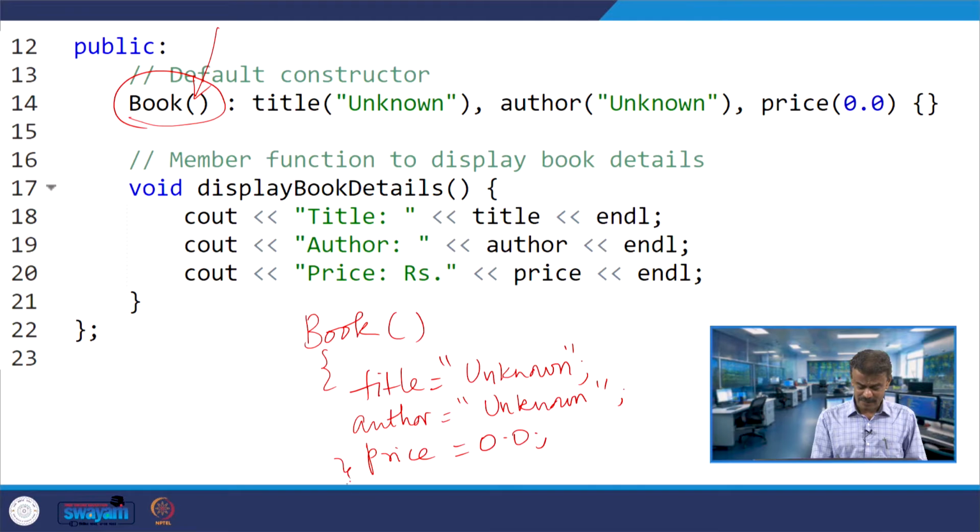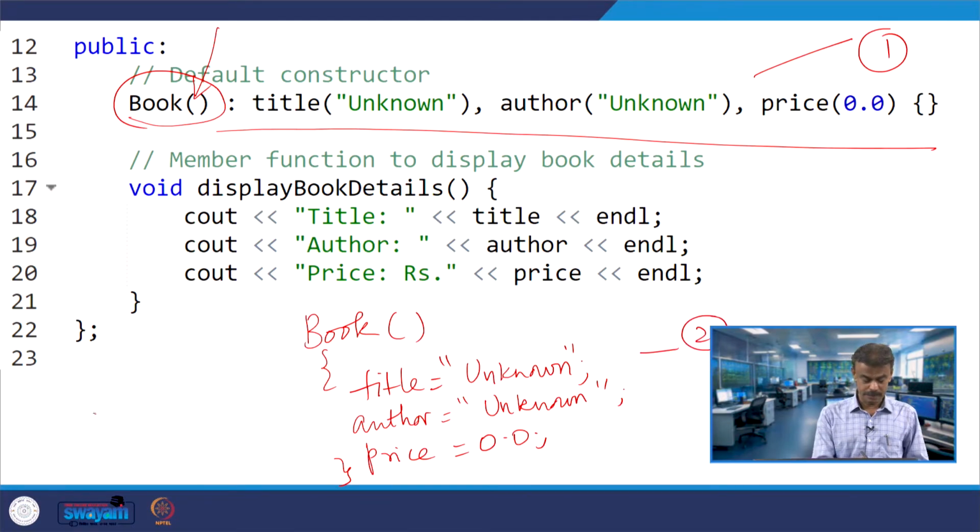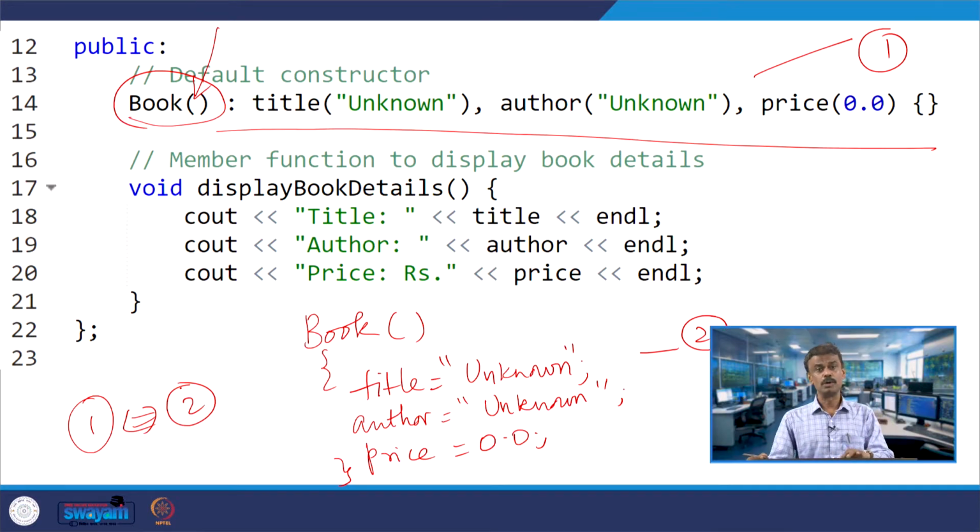This is a standard way, whenever you have a function you write this. This is the same as writing it in one line, this is also a valid statement, valid syntax. So both are equivalent. Either you follow line number 14 or this, you can try. So book, which is a constructor, title unknown, author unknown, and price is 0.0.